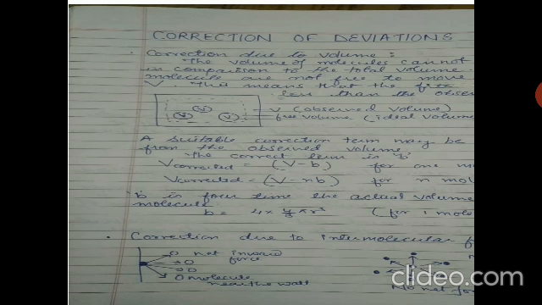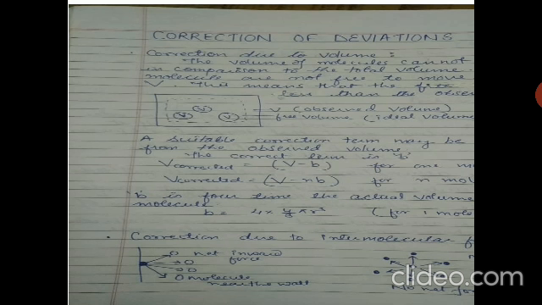Therefore, van der Waals suggested a suitable correction term to be subtracted from the observed volume, because the observed volume is more. The correction term for 1 mole of the gas is introduced as B, which depends upon the nature of the gas. So V corrected will be V minus B for 1 mole, and V corrected equals V minus nB for n moles.